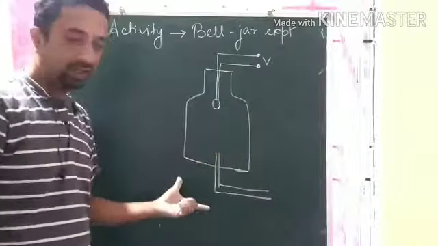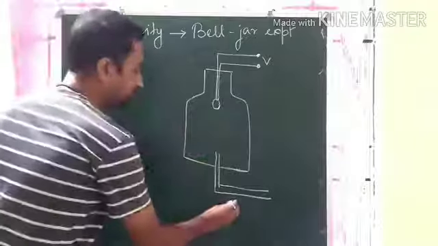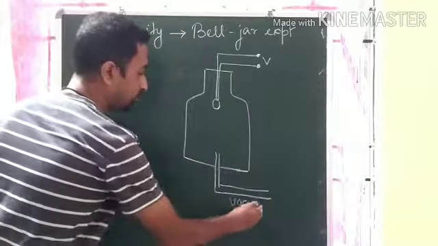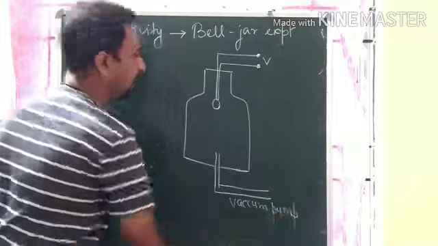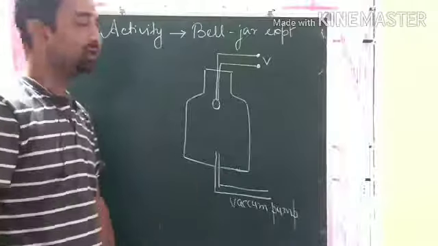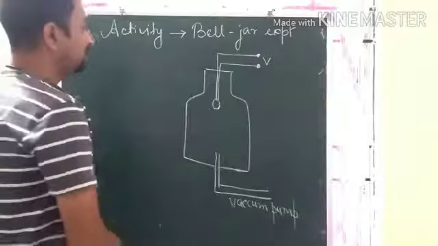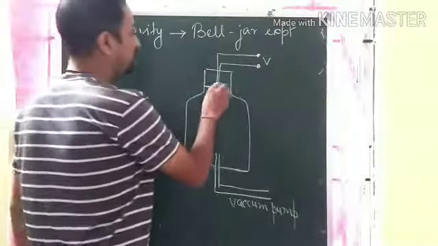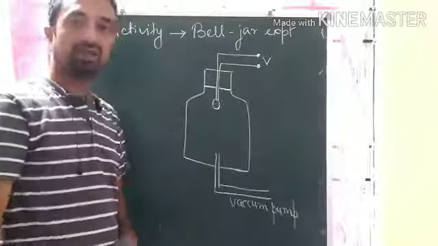So in this experiment, what is done? There is a vacuum pump which can pump out the air from the bell jar. Now a bell is there. When the bell rings, initially we can hear the sound.